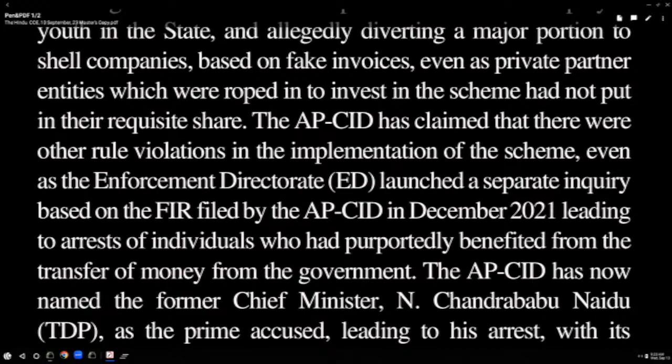It's a lengthy sentence, but it talks about when it was initiated, by whom. When was it initiated? 2021. By whom? Enforcement Directorate. And they go hand in hand.